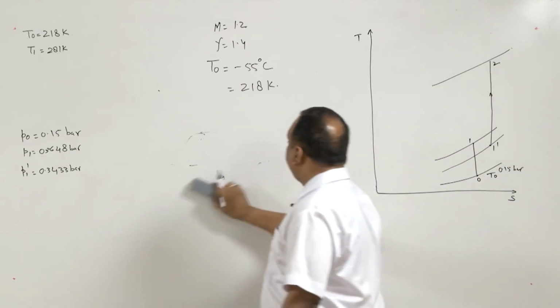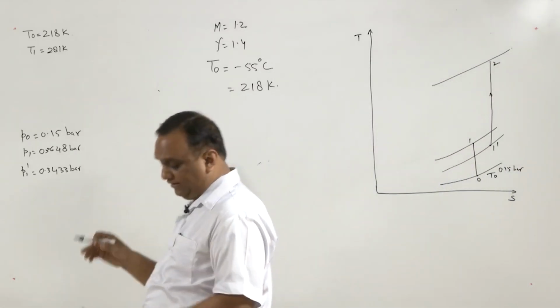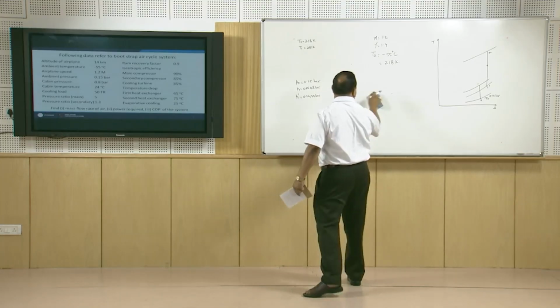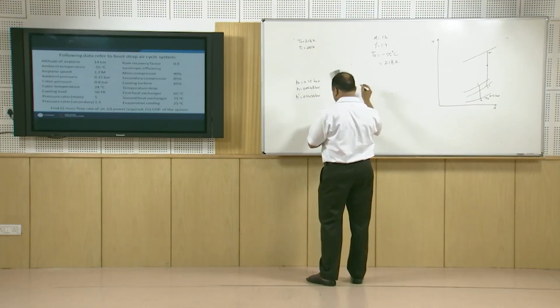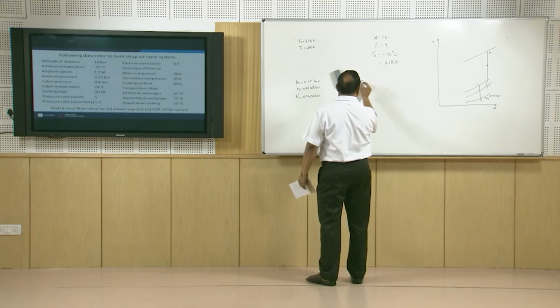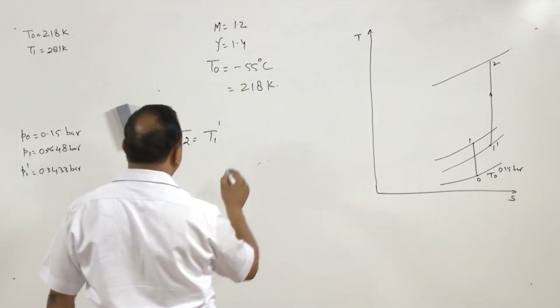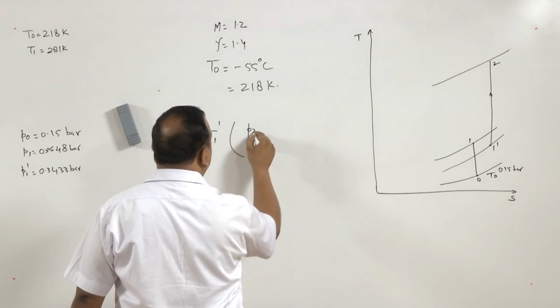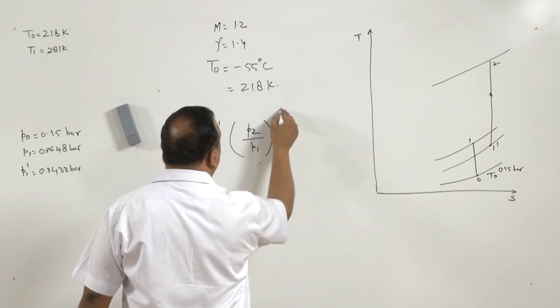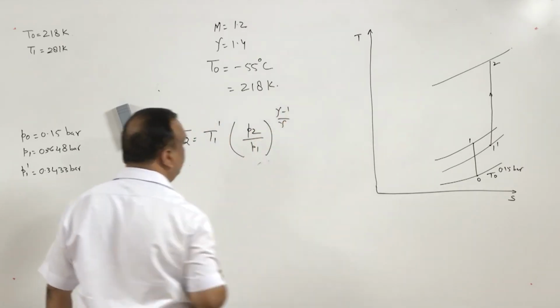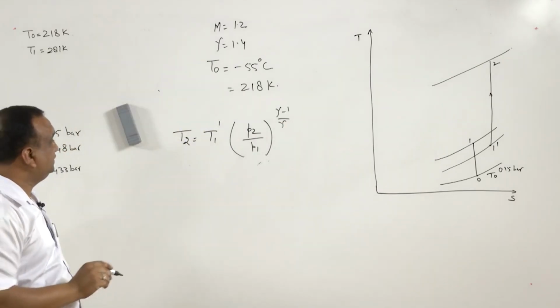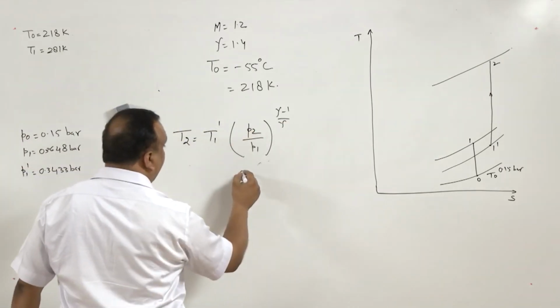Now, during this compression, the compression ratio is given 5. So, T2 is equal to T1 dash into P2 by P1 raised to power gamma minus 1 over gamma. Gamma value is already with us. P2 by P1 is 5.